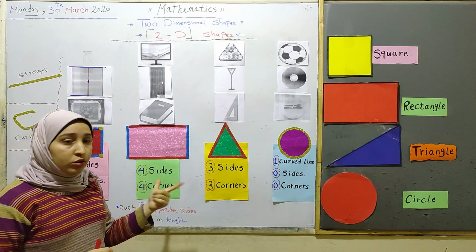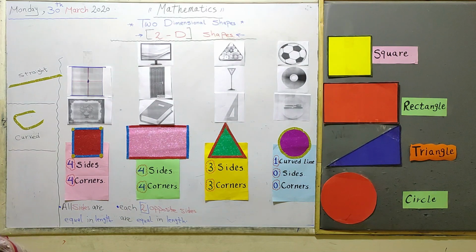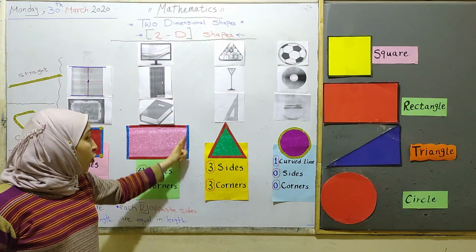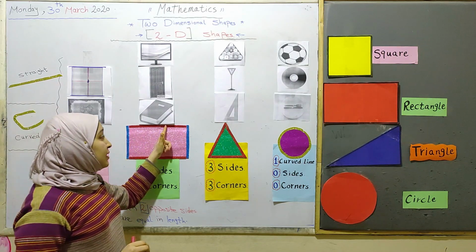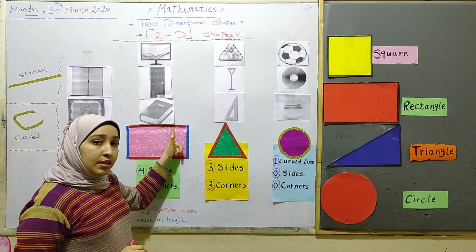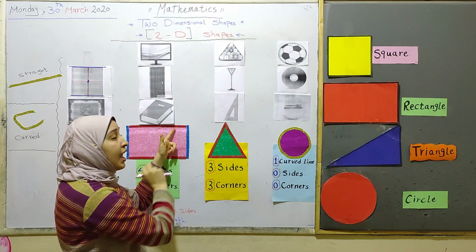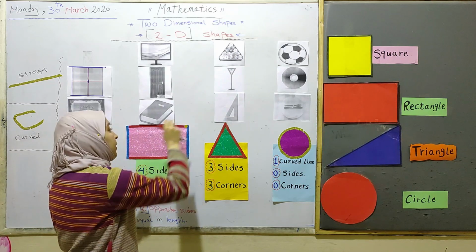Let's count the corners in the rectangle. We agree that when we have 2 sides meeting at one point, we can call this point a corner. So this red side meets this blue side at one point. This point we can call a corner.